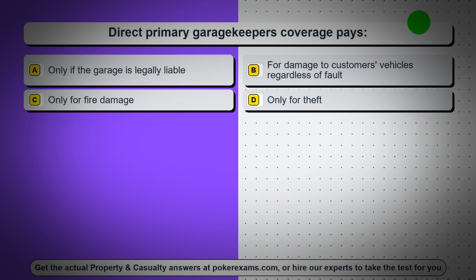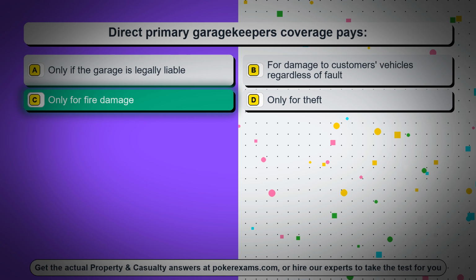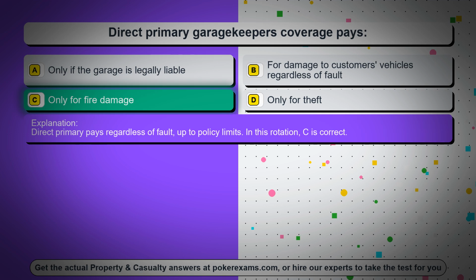Question 35. Direct primary garage keepers coverage pays. Option A, only if the garage is legally liable. Option B, for damage to customers' vehicles regardless of fault. Option C, only for fire damage. Option D, only for theft. The correct answer is option C, only for fire damage. Direct primary pays regardless of fault, up to policy limits. In this rotation, C is correct.